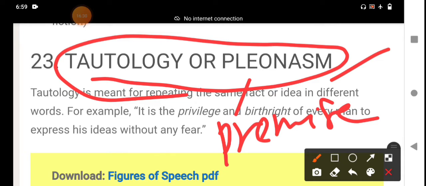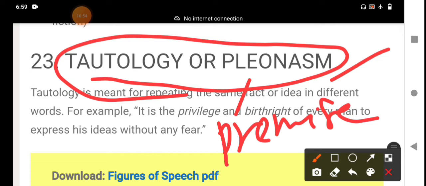Hamburgers are prepared with beef, but we are not using beef before the hamburgers. We ate hamburgers, that means which are prepared using beef. We should understand, but we add some more words, some more vocabulary. We ate beef hamburgers. That is a pleonasm.